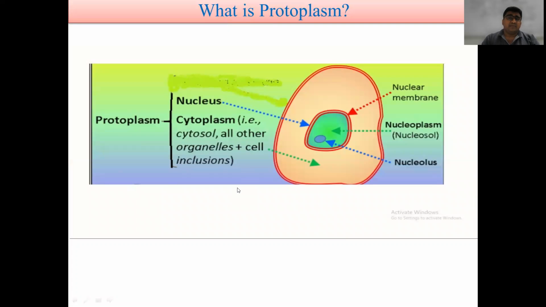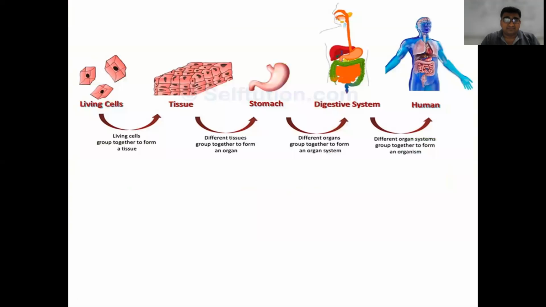Now what is meant by protoplasm? So protoplasm, it is a living substance of the cell. It is a fluid bounded by the cell membrane. Cytoplasm and nucleus of the cell, both collectively known as a protoplasm of the cell. Cytoplasm is a colorless viscous fluid bounded by the cell membrane, and nucleus is a genetic material of the cell. Both collectively, nucleus and cytoplasm are known as a protoplasm of the cell.